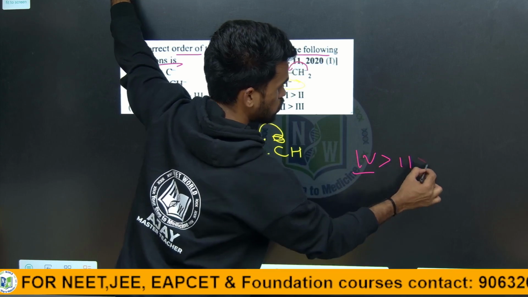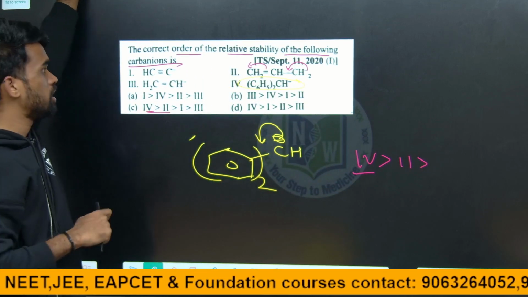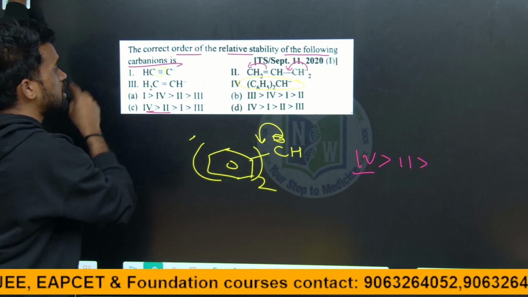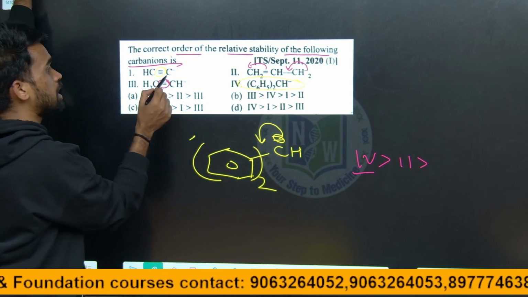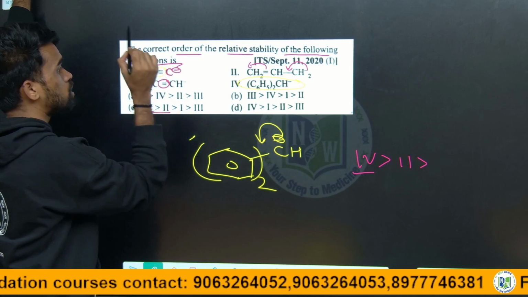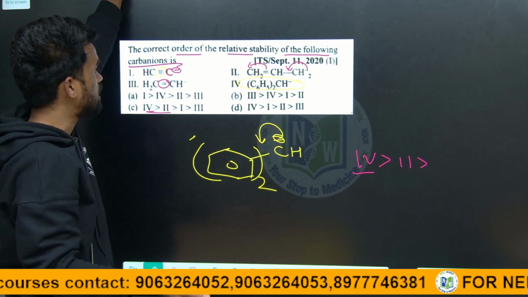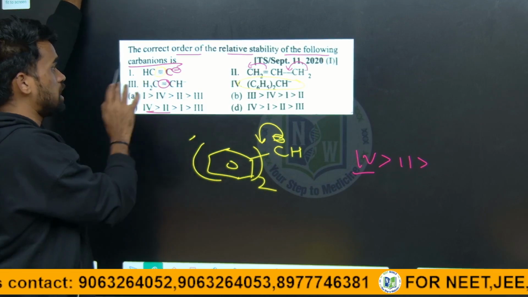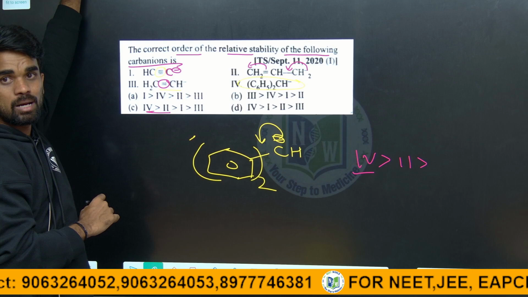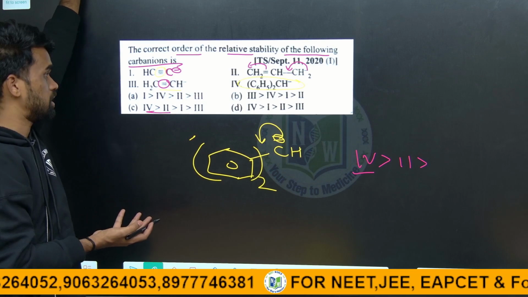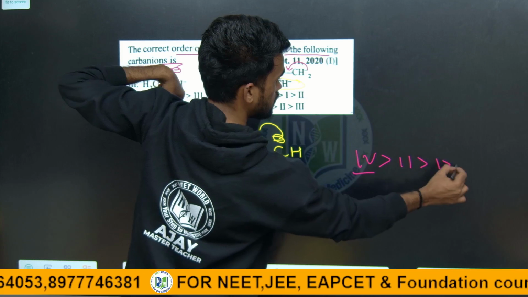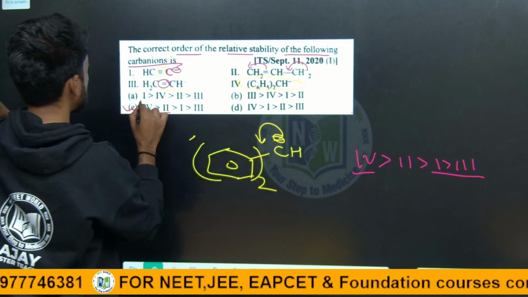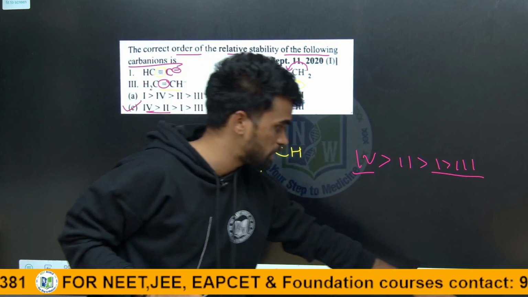After 4, I am writing 2 because of resonance stabilization. After this, alkynes are more electronegative than this alkene, right? Therefore, the more electronegative alkyne carbon holds the negative charge more effectively, and that will stabilize the negative charge more effectively than these double bonded sp2 carbons. So 4, 2, 1, 3. So option C will be correct for this particular question.